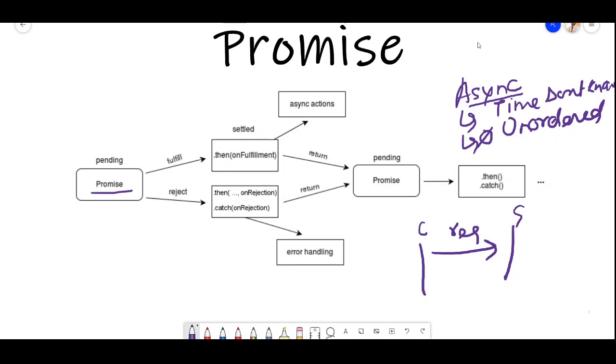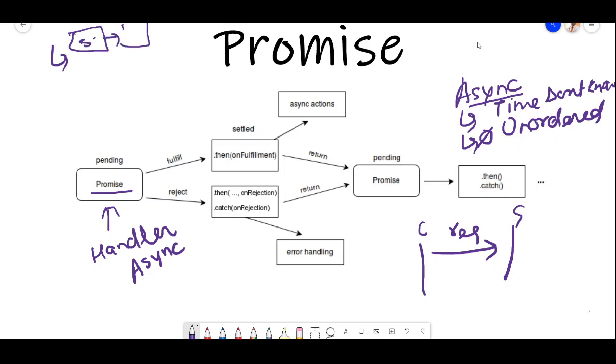So any async operation, we are going to use promises. Promises are basically handlers of async tasks, right? Got it? Now promises have their own states. States mean that each thing has to be done step by step, one step, then a second step, and so on.